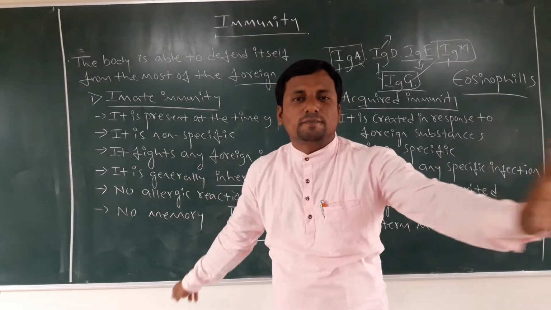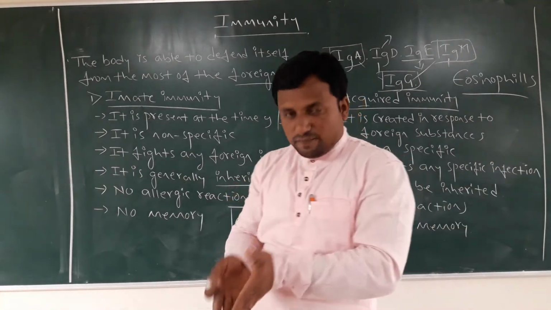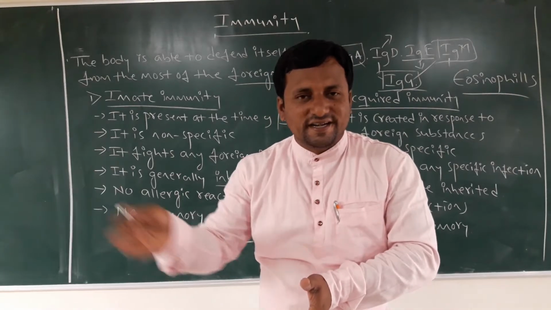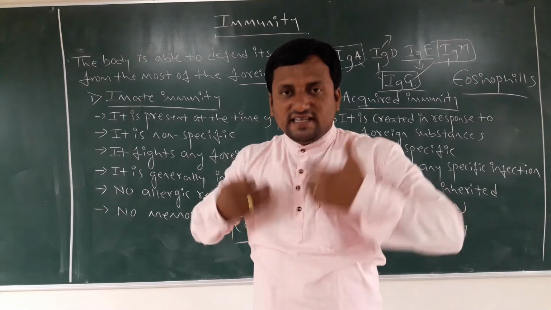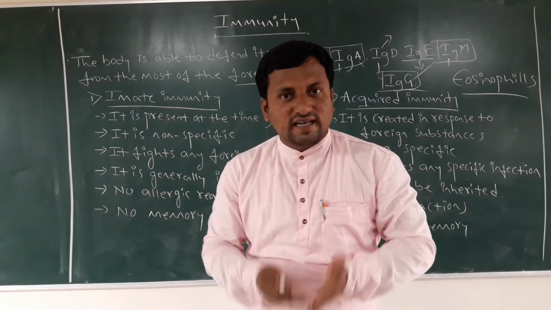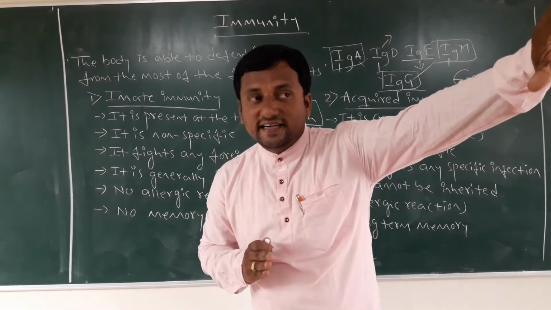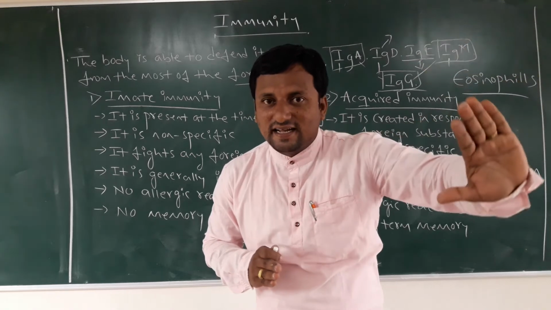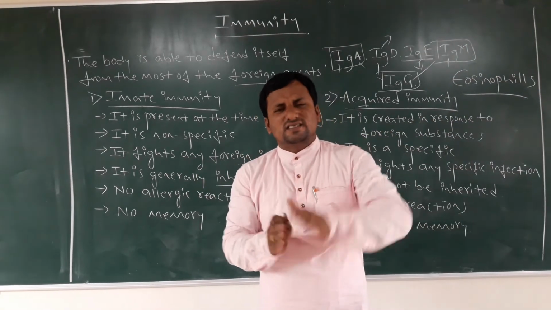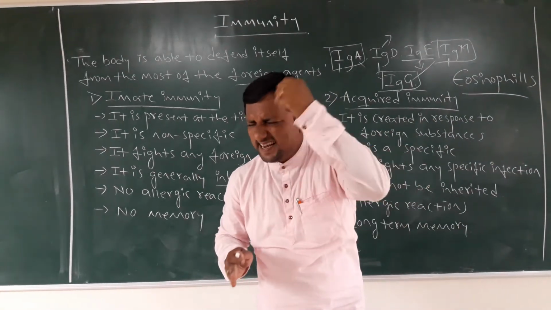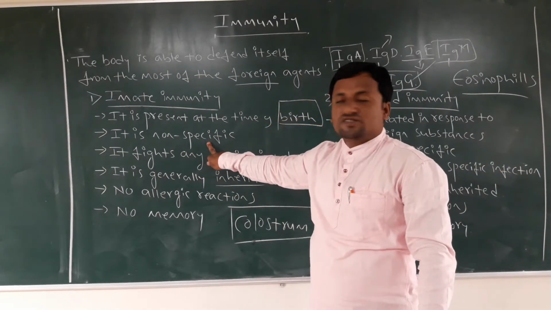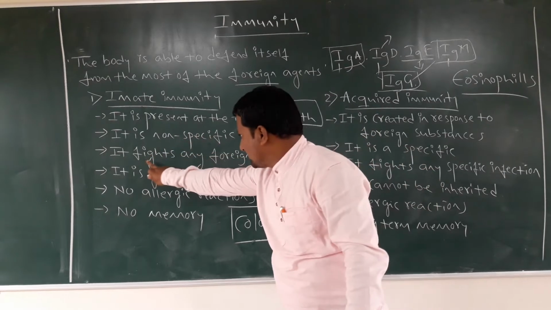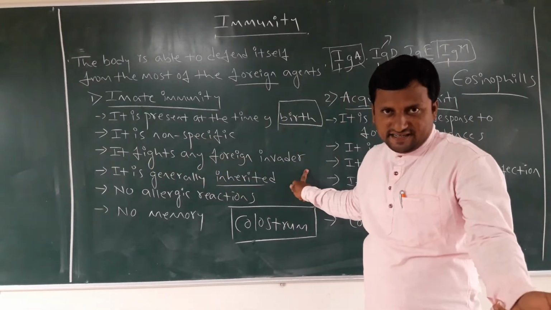There is no specificity. For example, in today's generation there is COVID-19. If COVID-19 attacks, there is no specific antibody molecule against that one. These come by birth, so they play against any foreign agents. That is the meaning of non-specific. Next, it fights any foreign invader.